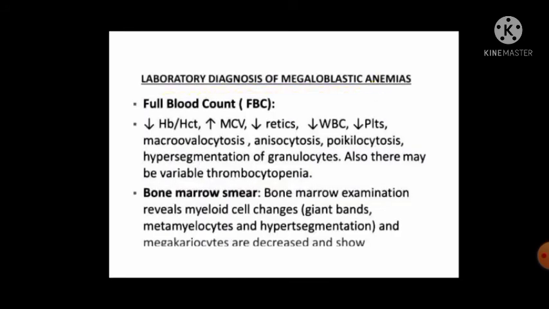Laboratory diagnosis of megaloblastic anemias: full blood count, FBC, also called CBC, complete blood count. Hemoglobin, this is not important for us. Bone marrow examination reveals myeloid cell changes, giant bands, metamyelocytes and hypersegmentation, and megakaryocytes are decreased.